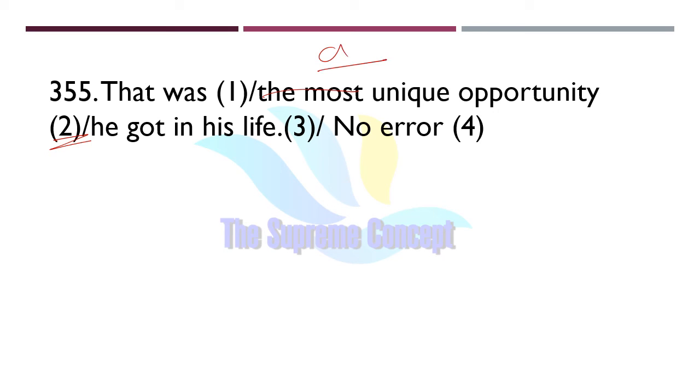Simply we will have to use the indefinite article a. So that was a unique opportunity he got in his life. This would be our correct answer here, because unique shows you to be one of its kind. So here we will simply use a unique opportunity.